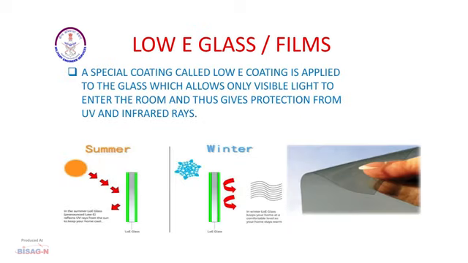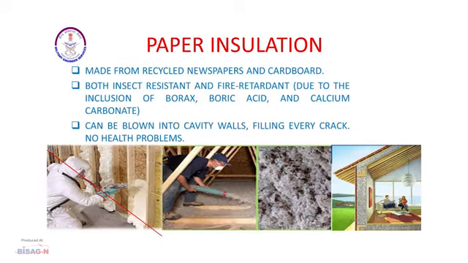Low E glass films. Low E glass film is basically metal oxide coating which has a property to allow only visible light to pass through and enter the room and restrict the infrared and UV rays. Hence, the heat inside the room will remain inside and heat outside the room will remain outside, which will reduce the heat loads of the building.